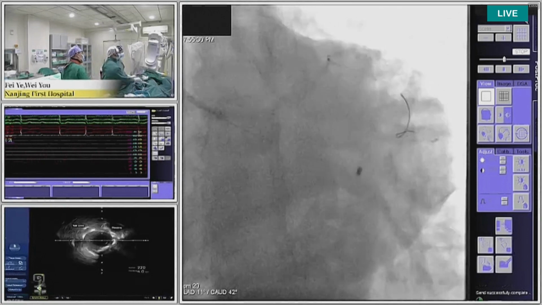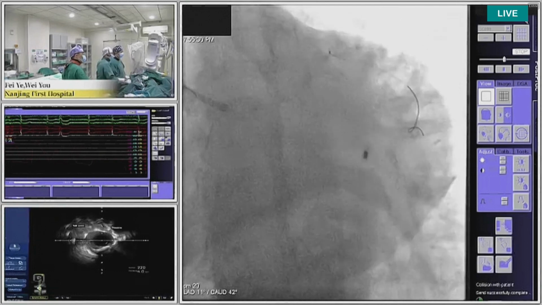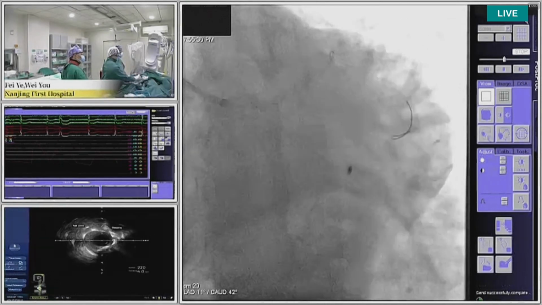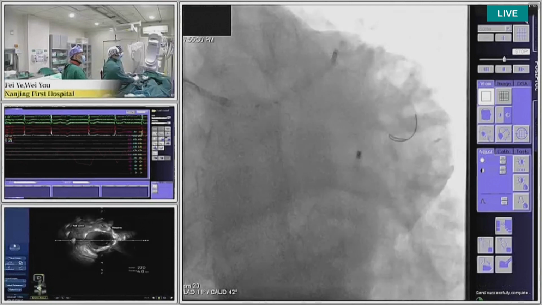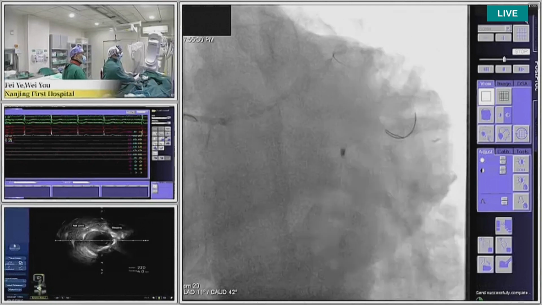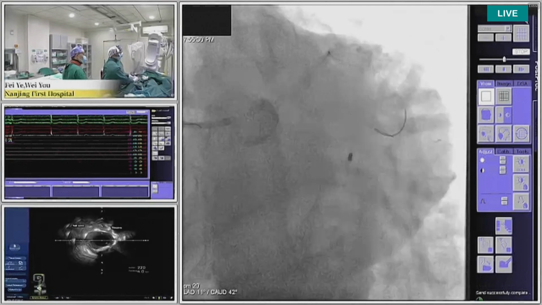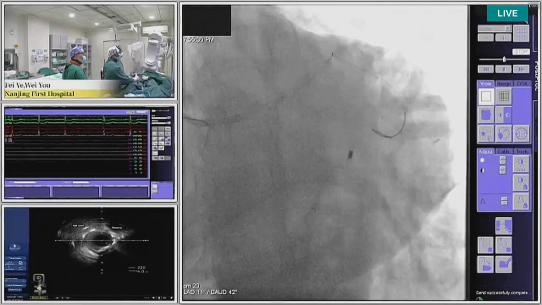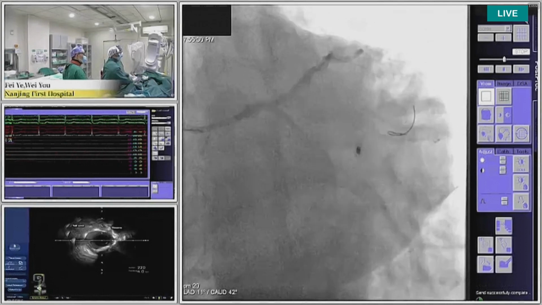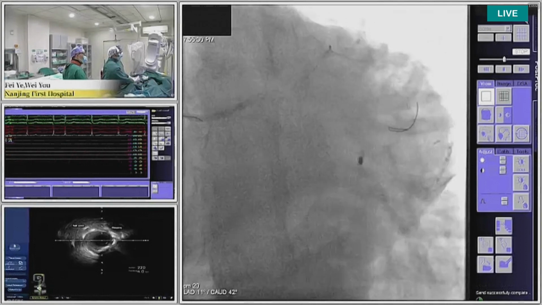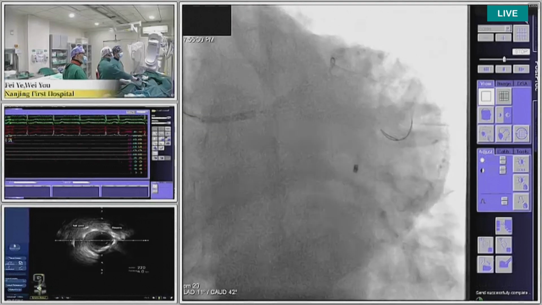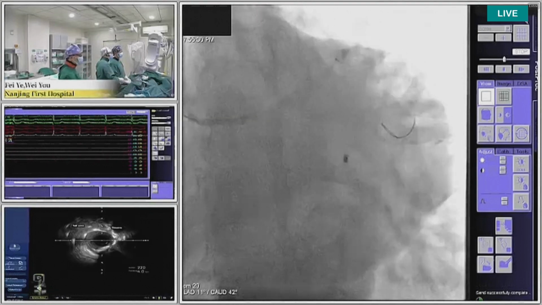Would somebody favor culotte stenting or provisional? No, we usually use DK crush in a regular way. Not too much crush, very short, but DK crush for all the big bifurcations. Thank you. In this case, we will use DK crush as well.